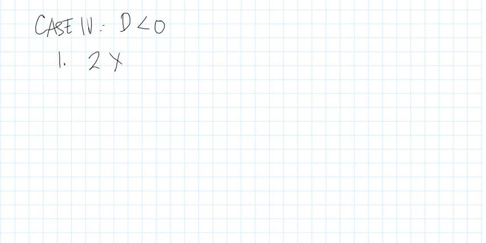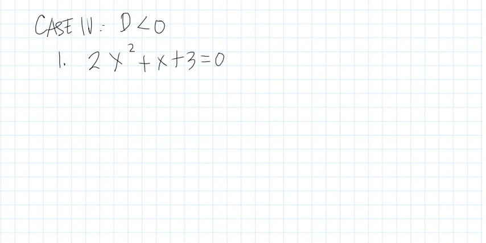So we take an example, and this is case number 4, when D is less than 0, so negative, like negative 1 and so on. The negative numbers. Okay, find the discriminant of 2x squared plus x plus 3 is equal to 0.